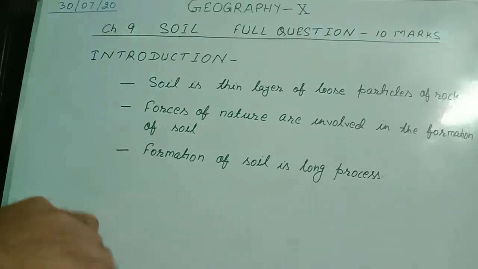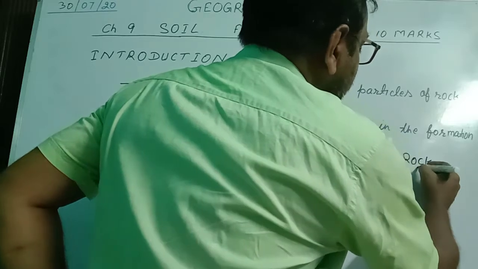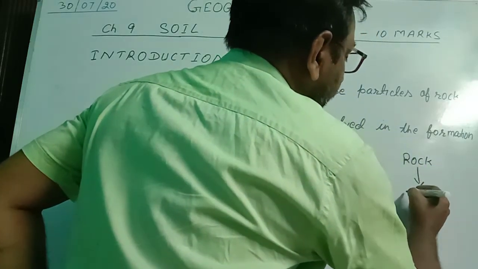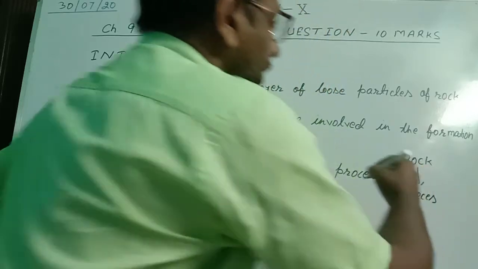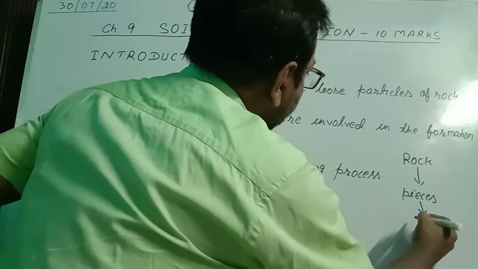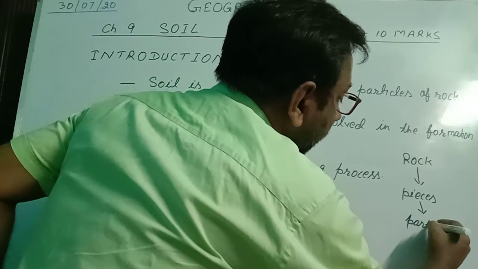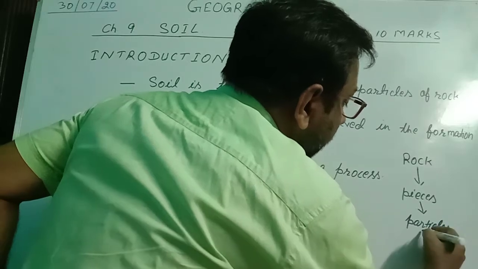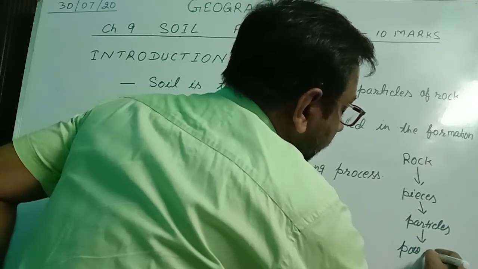So what are you seeing? We have a chain. At the top we have rock. This rock is broken into pieces, and these pieces are broken into particles, and these particles are broken into powdery substances.